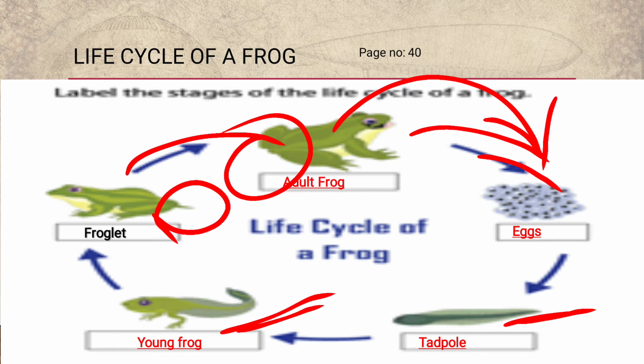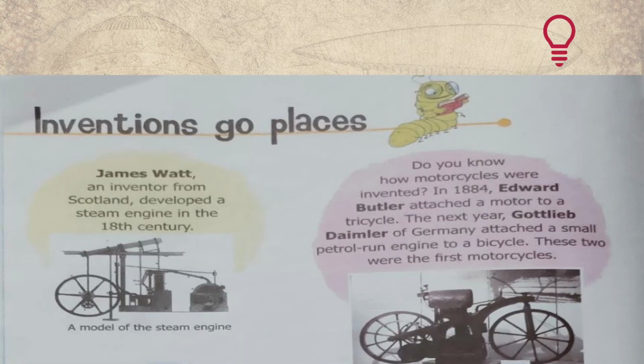Now I'm moving to the next picture, next slide, and that is page number 36 and 37. Here we will study Inventions Go Places, right? So, first of all, we will discuss James Watt. James Watt is an inventor, and he is a Scottish inventor.